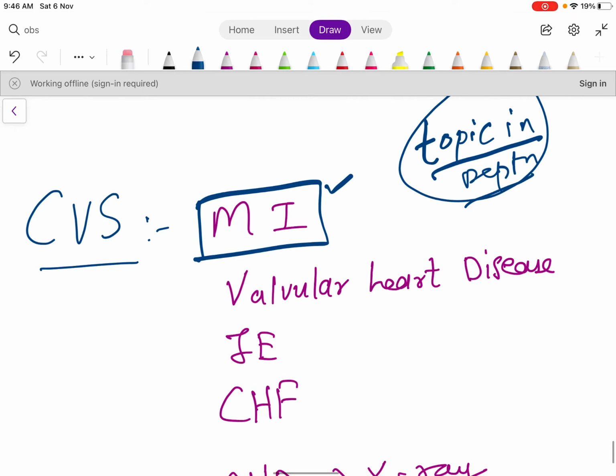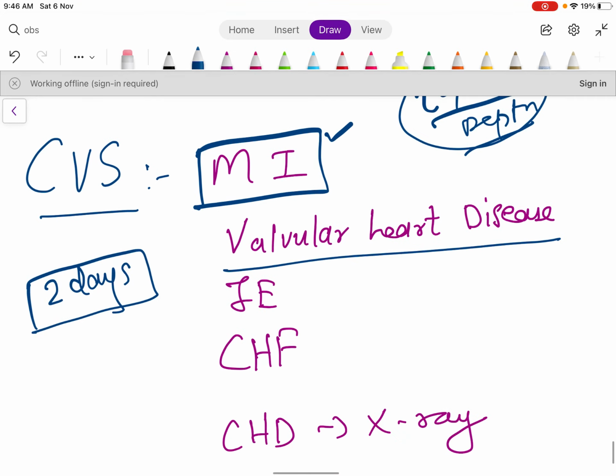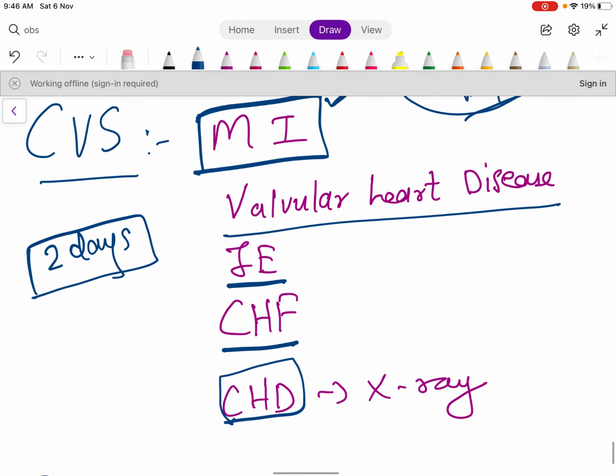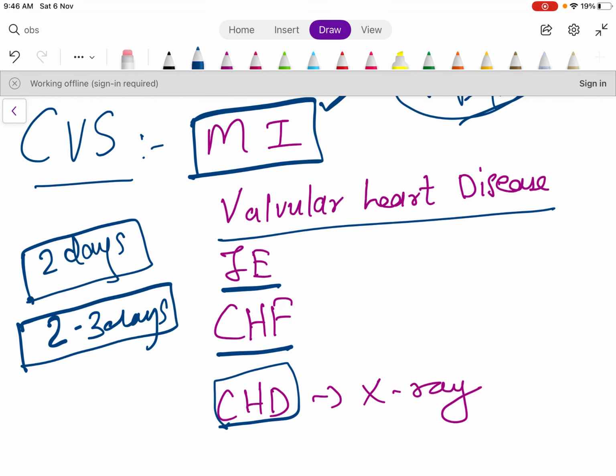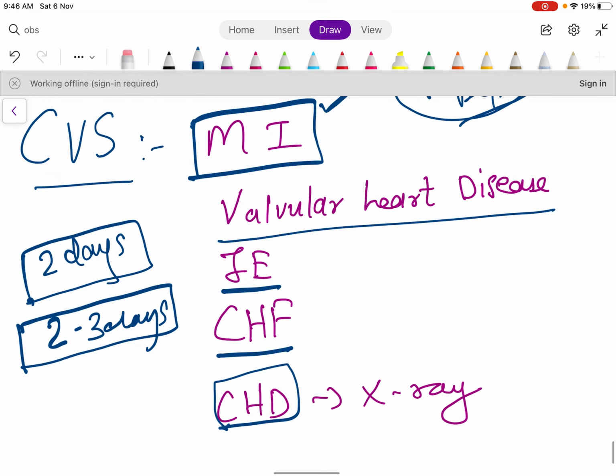First do MI. For example, for CVS you have decided to give 2 days. On the first day you do MI and valvular heart disease. Then you do infective endocarditis, CHF and CHD, in this time frame only. If this is your first reading, then you can give 2 to 3 days. No problem if you are doing it for the first time. But if this is your second reading, you cannot afford to give more than 2 days.